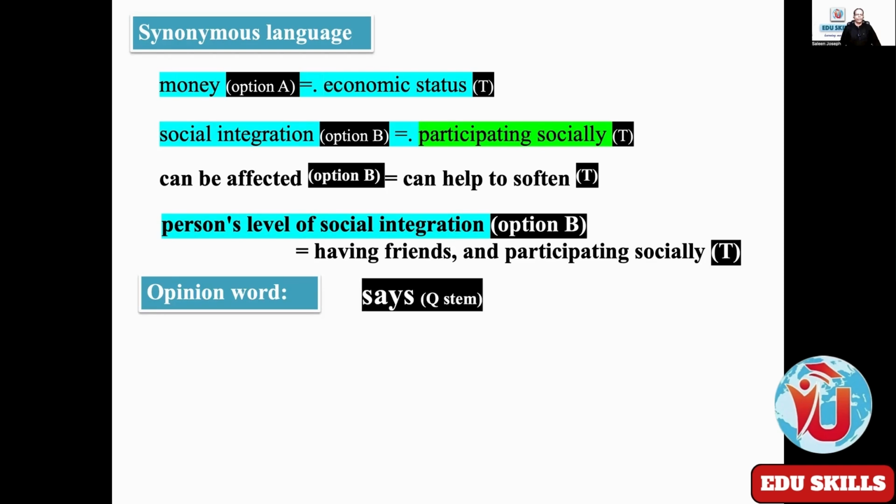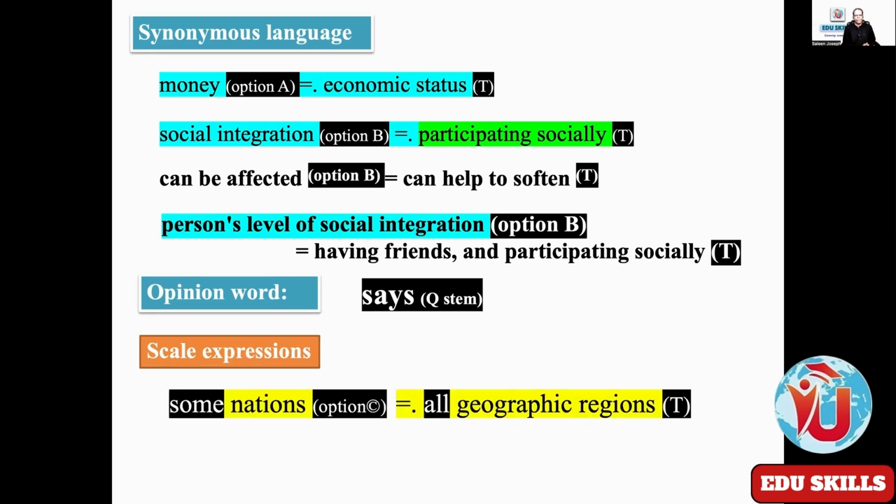Opinion word says in the question 10. Scale expression. Option C says some nations. Option text says all geographic regions. How beautiful. This is how you have to write down the topic, what you call the synonyms. And don't request for or look for a book with a long list of synonyms. Don't learn those things by heart. That will not help you. Keep a diary of synonyms from the practice materials that you go through. That's more than enough. Every day build up your diary.